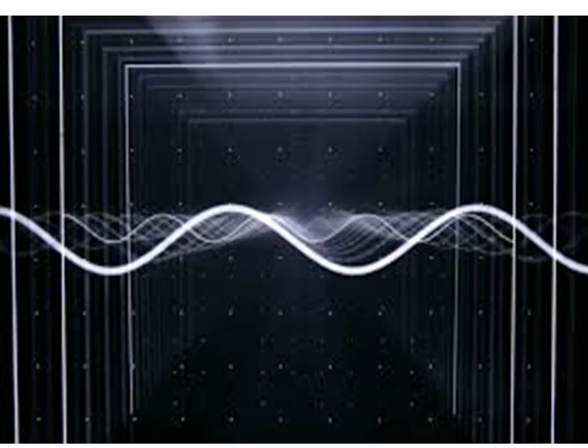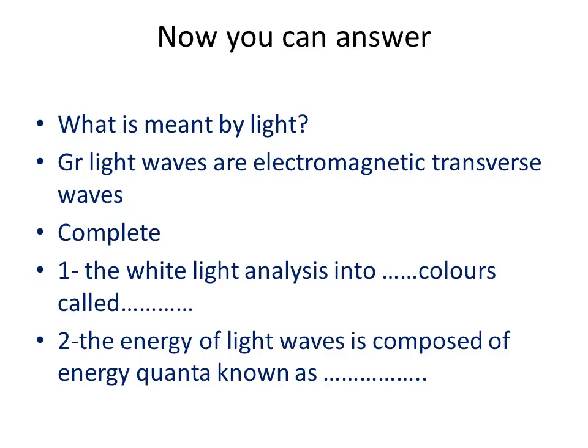What does it mean? If we look at this picture, we will see the energy of light. It is composed of quanta or photons, and when the photons increase, the frequency of the light increases. Now, you can answer: what is meant by light?